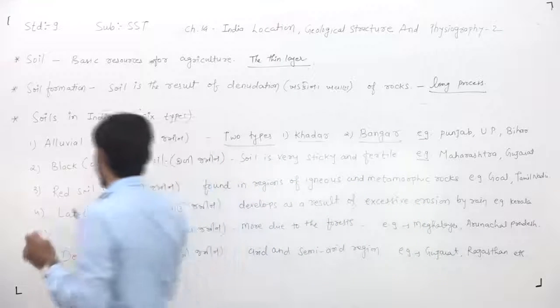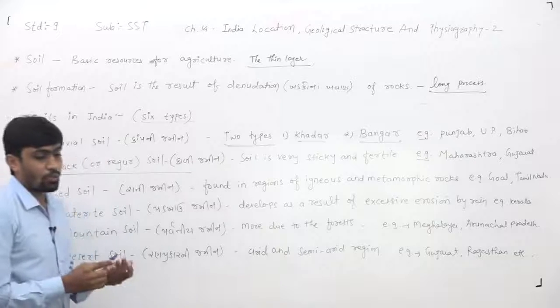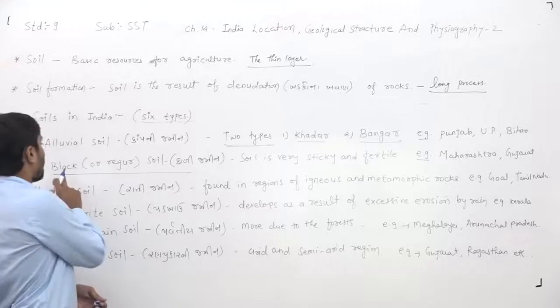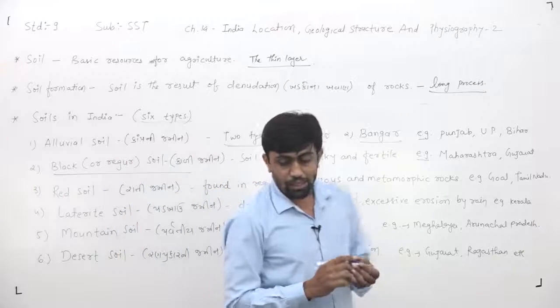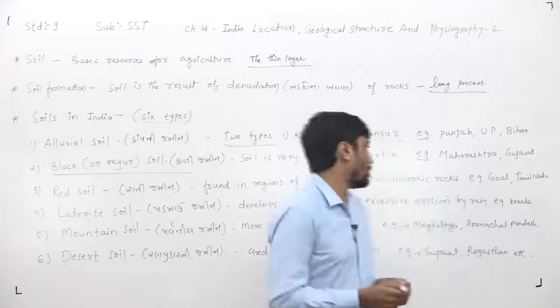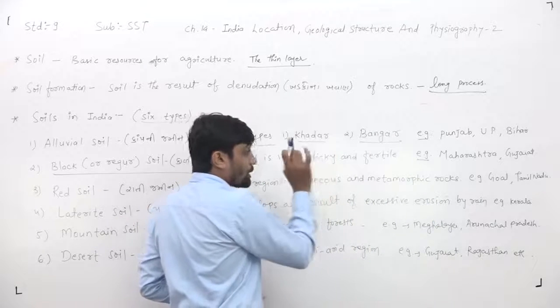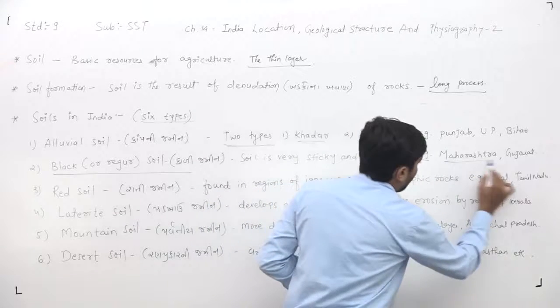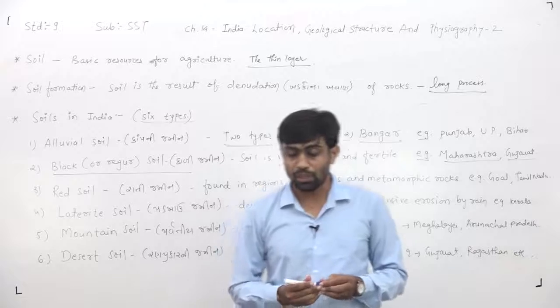Now, dear children, the second one is about the black or regur soil. Which one? Black soil. Black means kali jameen. We know very well that this soil is mostly found in Maharashtra, dear children. Black soil is very sticky as well as fertile, but it is mostly found in Maharashtra, Gujarat, and many other states of India.